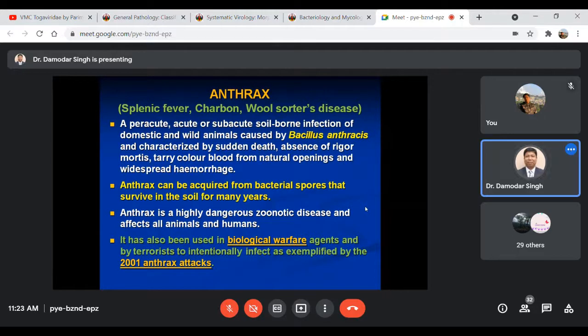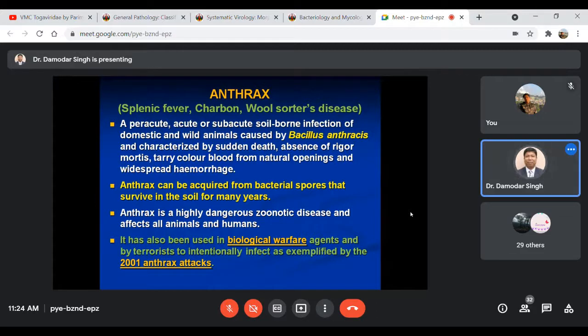It is an acute or sometimes subacute soil-borne infection of domestic as well as wild animals, mainly caused by the organism Bacillus anthracis. The disease is mainly characterized by sudden death, absence of rigor mortis, and tarry colored blood from the natural orifices, like the mouth, anus, and nostrils.